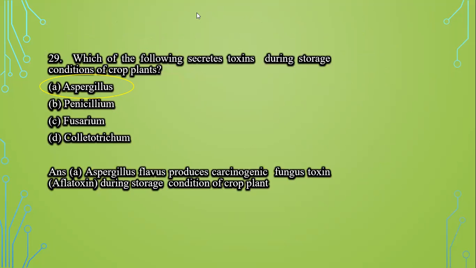Next question is, which of the following secretes toxins during storage condition of crop plants? Aspergillus, Penicillium, Fusarium, and Colletotrichum. Aspergillus flavus produces carcinogenic fungal toxin which is known as aflatoxin. And this is produced during the storage condition of the crop plant. So option first, that is Aspergillus, is the correct answer.